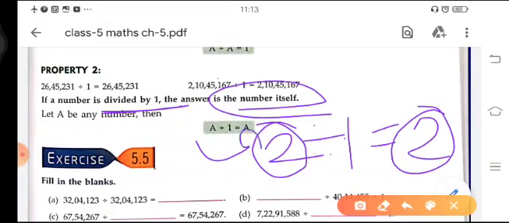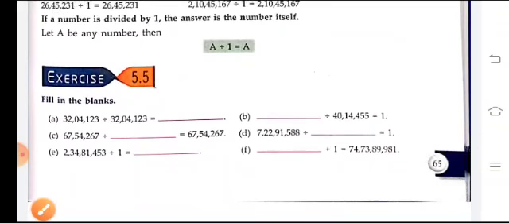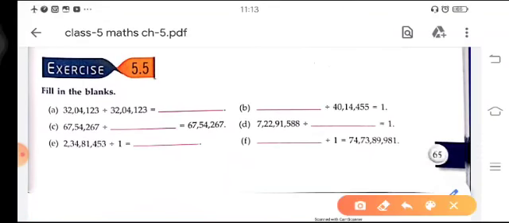Okay, so now we will move to our next exercise, exercise 5.5, which is a fill in the blanks exercise. We have to fill the blanks, and it is related to division facts. If we see the A part, that is related to property number 1, that if we divide a number by itself, then our answer will be 1.